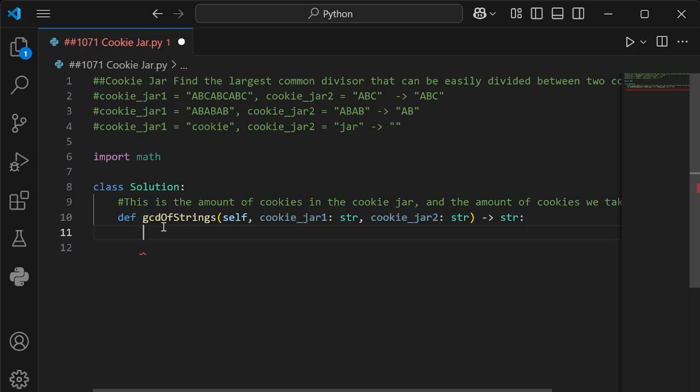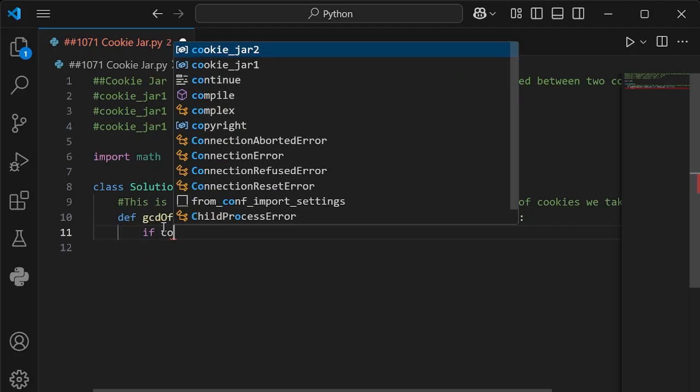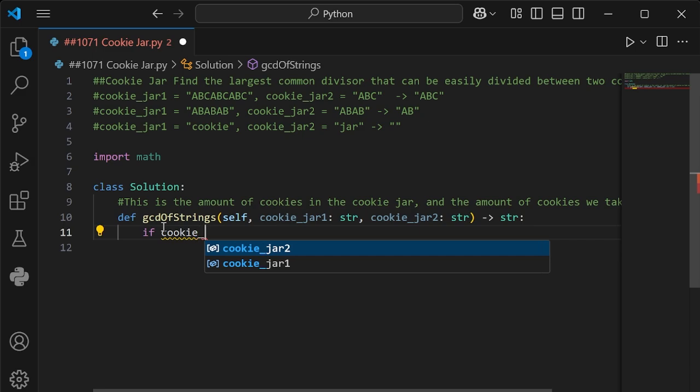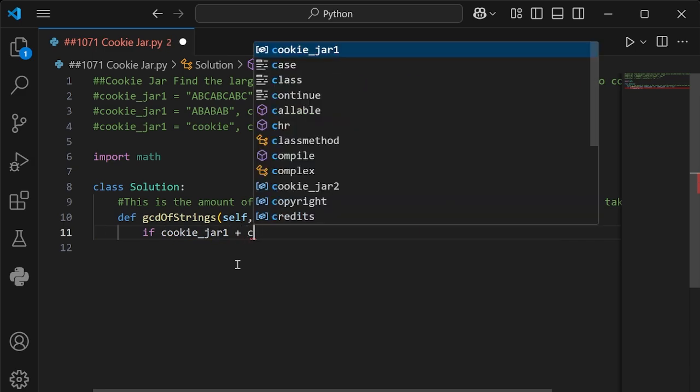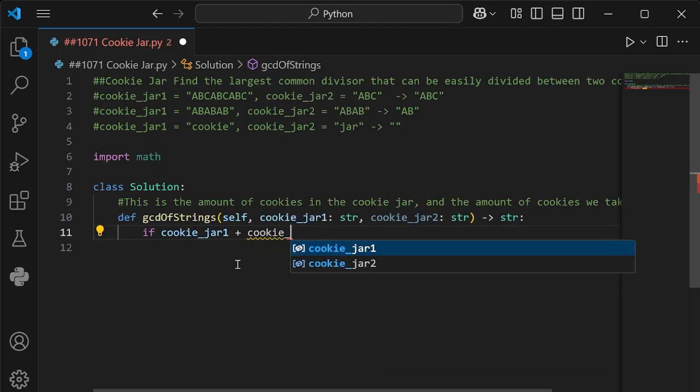But if we ended up pulling out 3 cookies from jar A and 4 cookies from jar B the first time, and then the second time we put 4 cookies each, then it wouldn't be equal. So we've got to make sure these are equal. And if it's not equal, we have to cancel it out. So the first thing that we're going to do is use if we take out the cookie from jar 1 plus what we take out from jar 2 is, for example, 4.